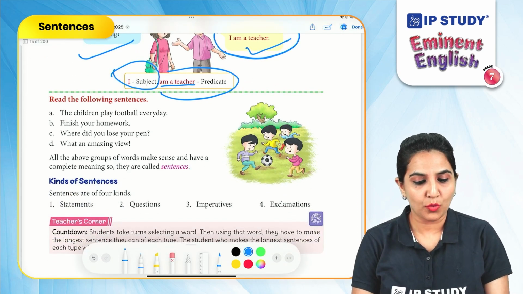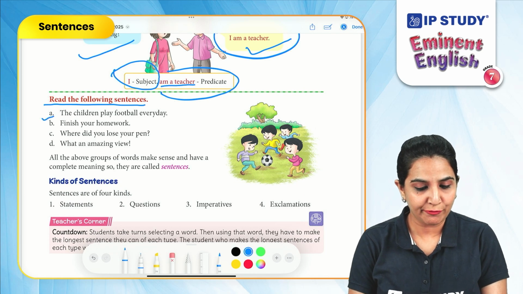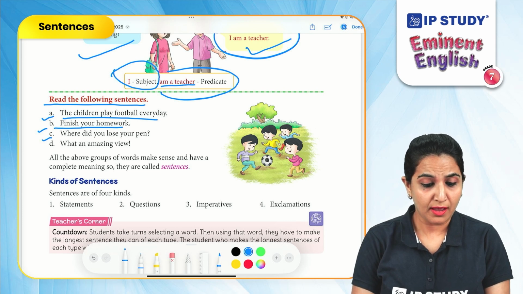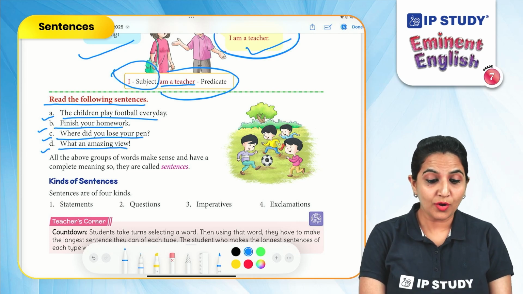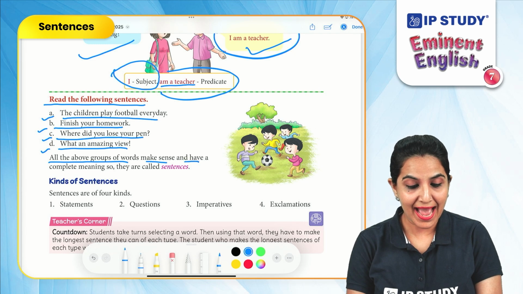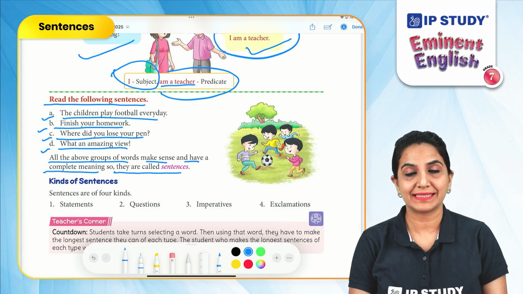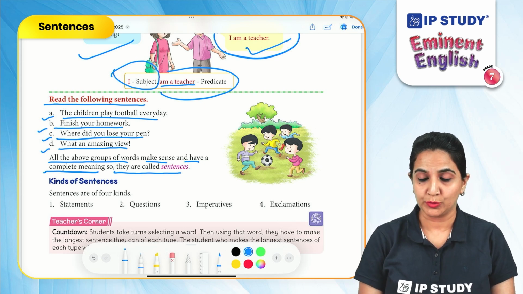Let's read some more examples before we go further. The children play football every day. Finish your homework. Where did you lose your pen? What an amazing view! All of the above groups of words make sense and have a complete meaning, so they are called sentences.